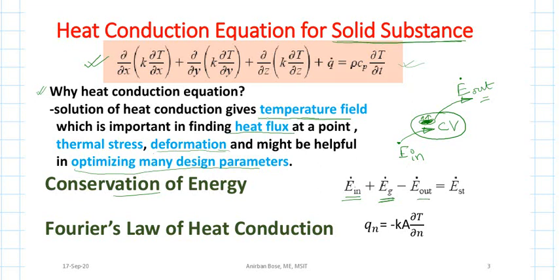And this net effect will change the energy storage within the control volume. E dot st is nothing but the rate of change of stored energy within the control volume. This is a very simple way of looking at the conservation of energy, and it is one way of writing the first law of thermodynamics.